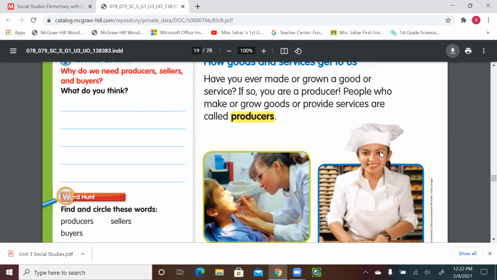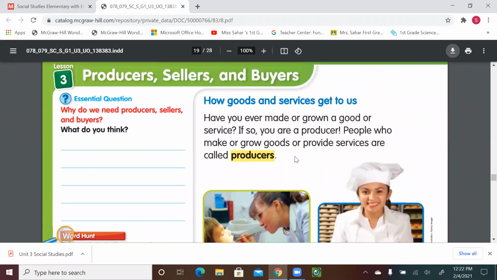We are still in Unit 3 and today we will be learning about producers, sellers, and buyers, page 96. This unit is talking about economics. We learned about how people used to trade things, so barter and money. In old days they didn't have money, so they used to swap things, like when you trade with your friend.